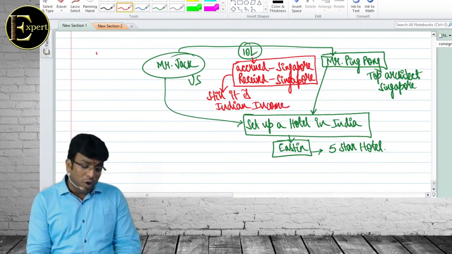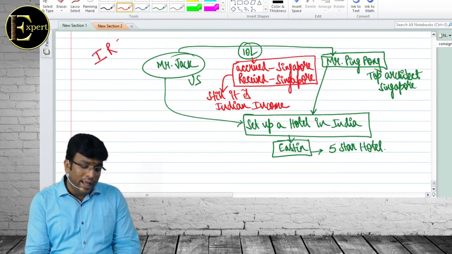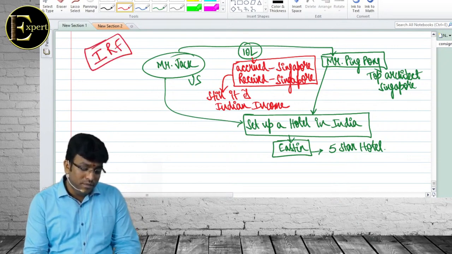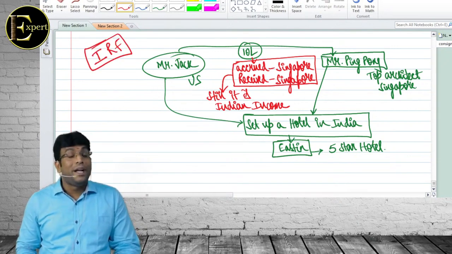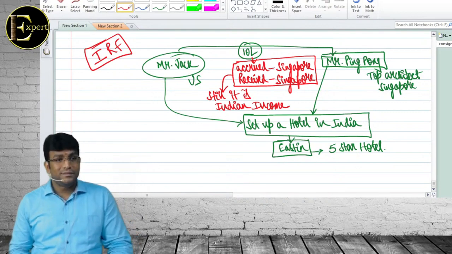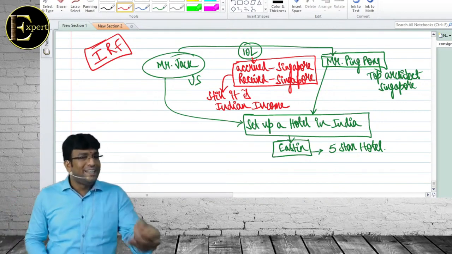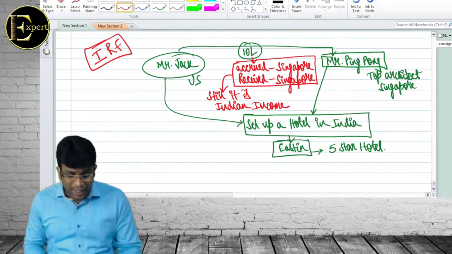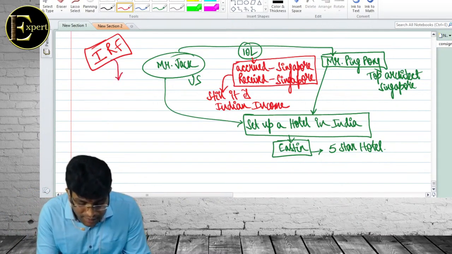Yes, I'm talking about a beautiful concept called IRF: interest, royalty, fees for technical services. That's the shortcut we use. Don't write that in the exam. That's only for understanding. Interest, royalty and fees for technical services.